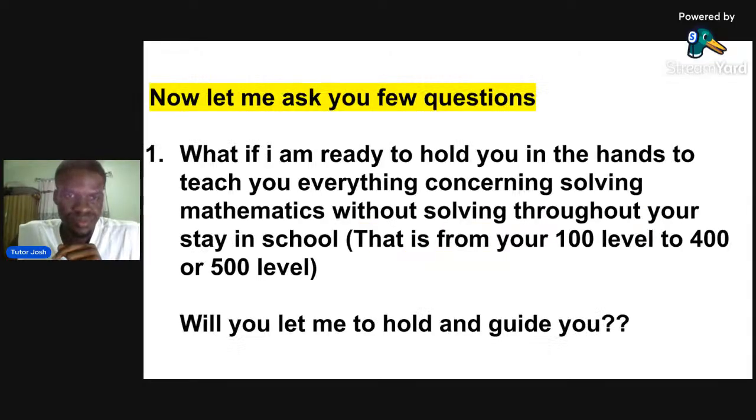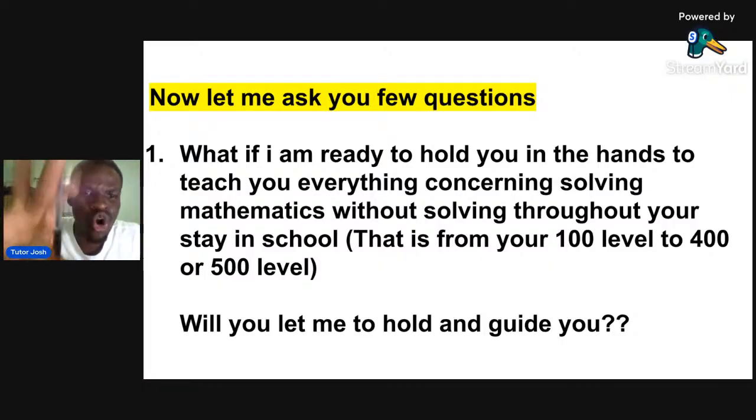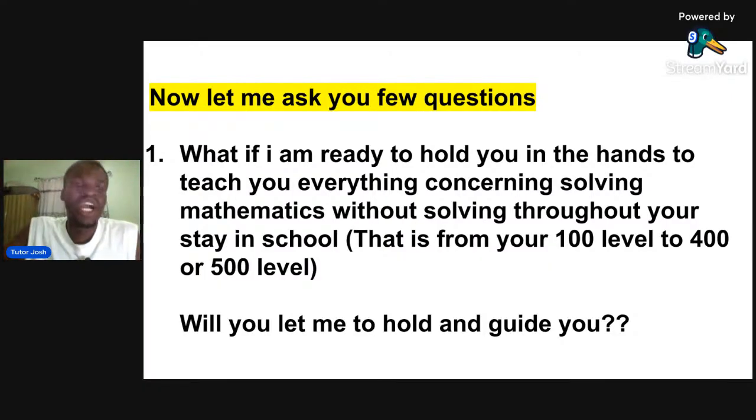Before we continue, I want to ask you this question. What if I am ready to hold you by the hand and teach you everything concerning solving mathematics without solving, throughout your stay in school? That is from your 100 level to your 400 level or even your 500 level. What if I am ready to carry you along, even when you are doing maths in 200 level? Everything will be solvable, any course, even if it's not a maths course, so far as you are calculating. Are you ready for me to show you? Let me hold you and guide you.